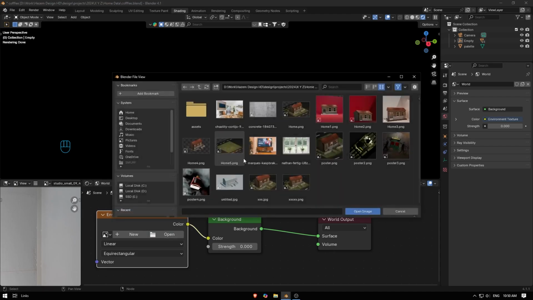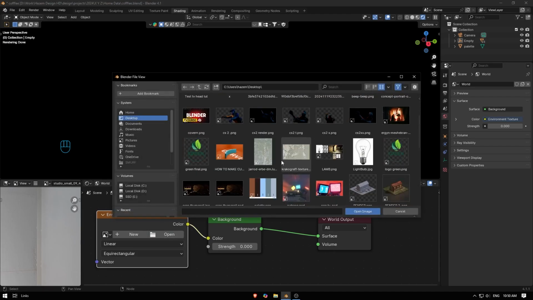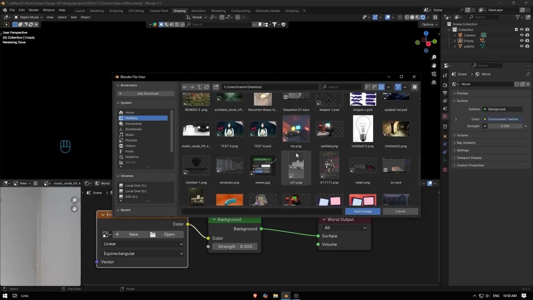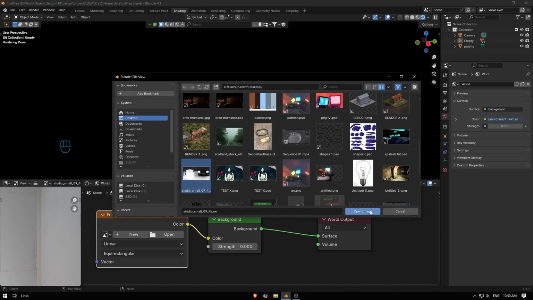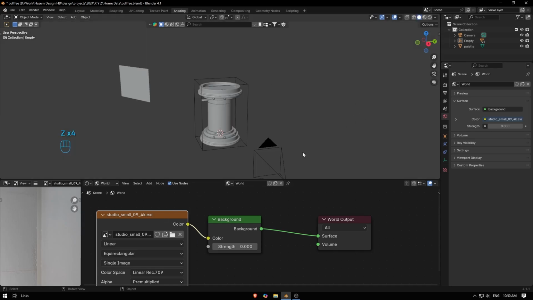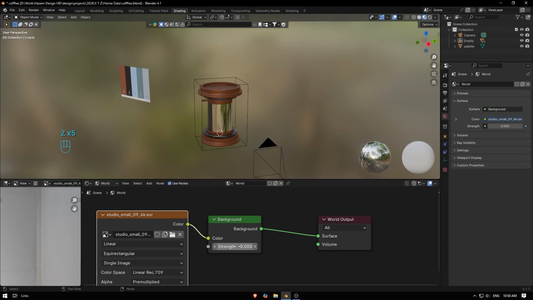Then open and look at my HDRI. You can find this in Polyheaven or this stuff. I'll leave a link in the description too. So this one, and make the strength here. Let's make it 0.3